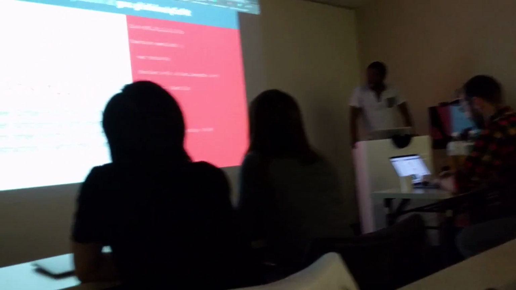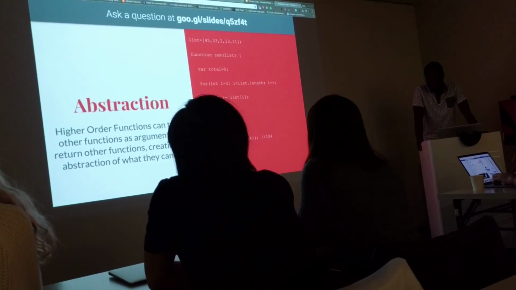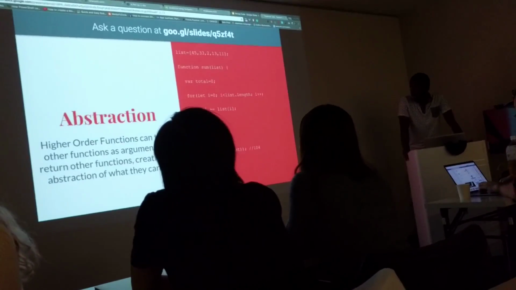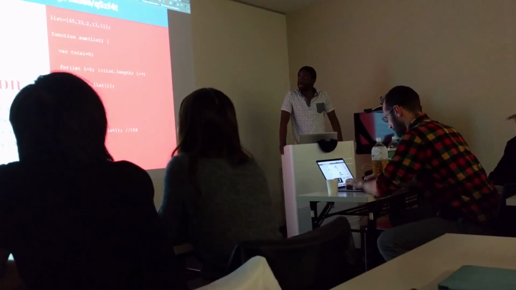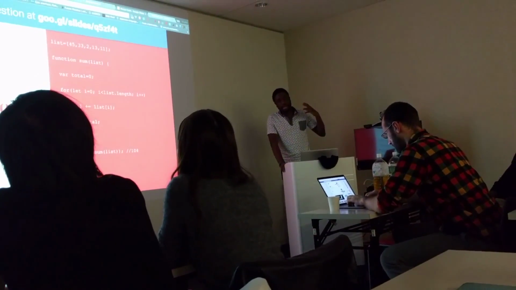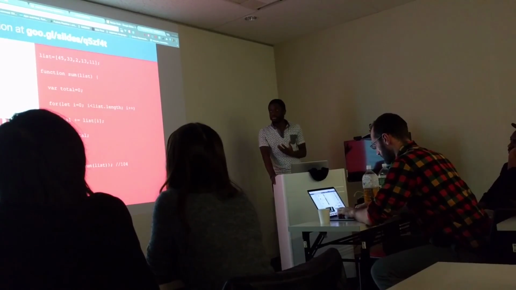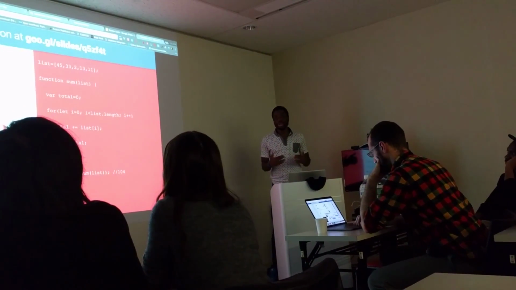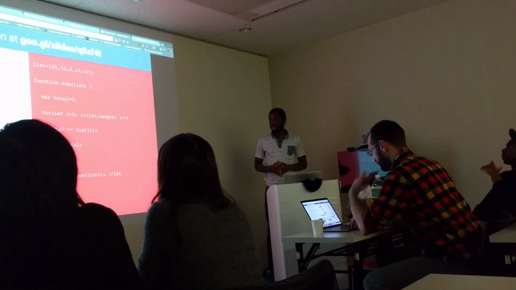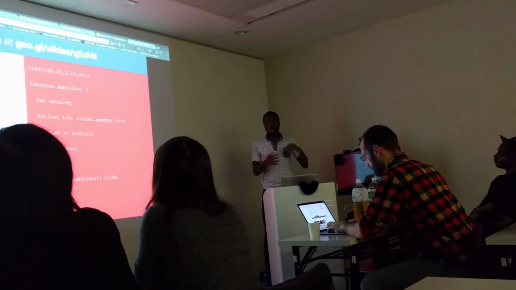Another thing that I think is important, the last thing I want to talk about, is this idea of abstraction. We hear it all the time, and sometimes it can take a little bit of getting your head around to understand this whole idea of a higher order function. Basically, it's a function that can take other functions as arguments or return other functions, which allows us to create an abstraction of what the function actually does.